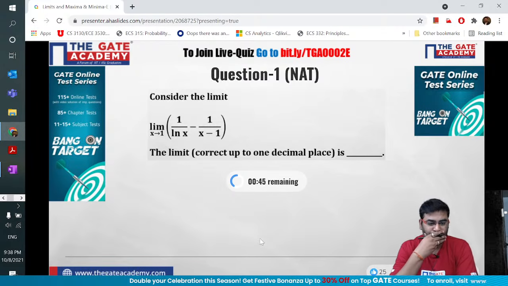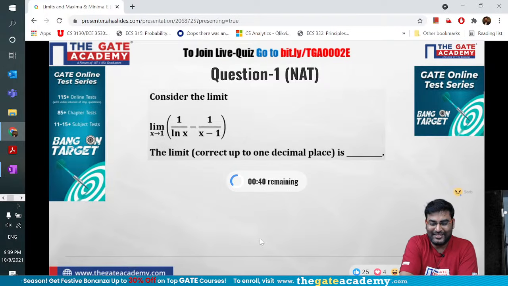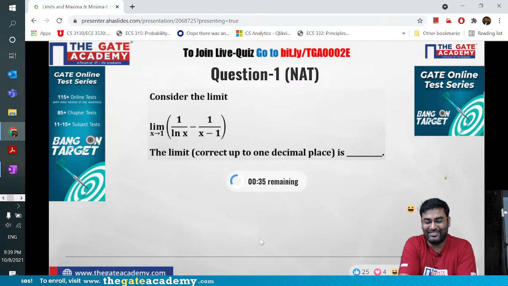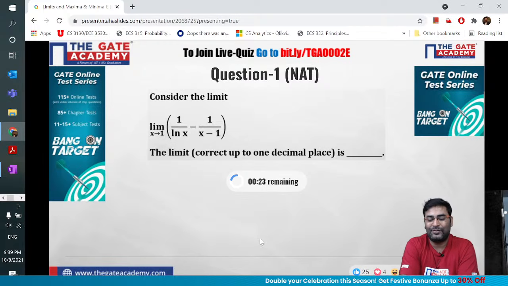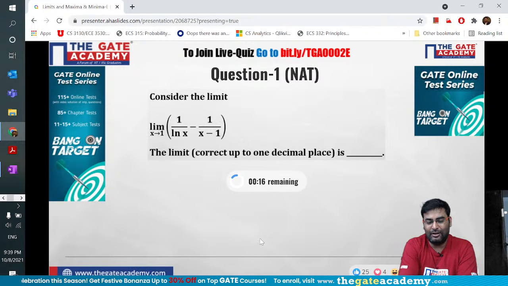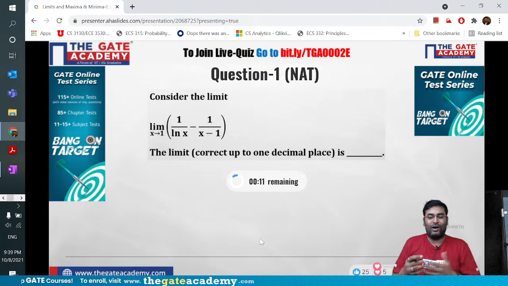Come on guys, last 40 seconds left. A lot of people are giving me sad reactions. Some of you are laughing. Okay, any hearts for this question? Anybody giving me hearts for this question? Let me add some spice to this question. It is a GATE 2021 question. What do you think more? Is it really exciting to know it is a GATE question from 2021? What do you guys think? Last 15 seconds.